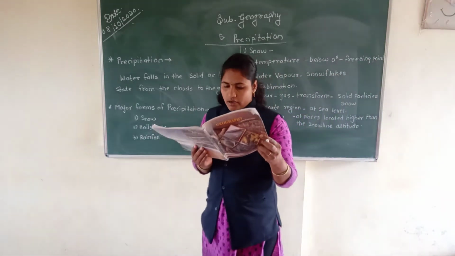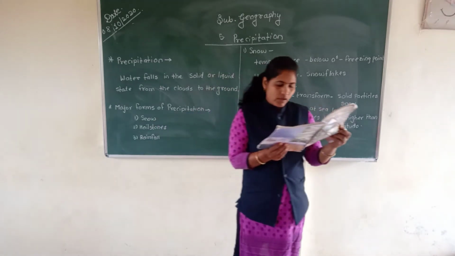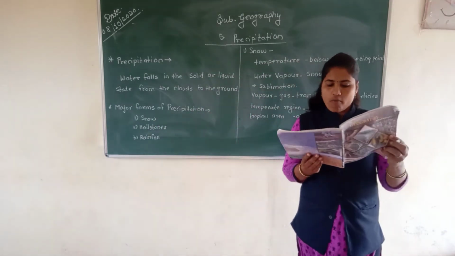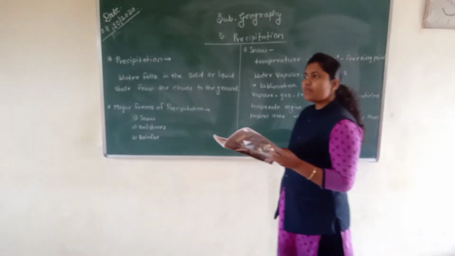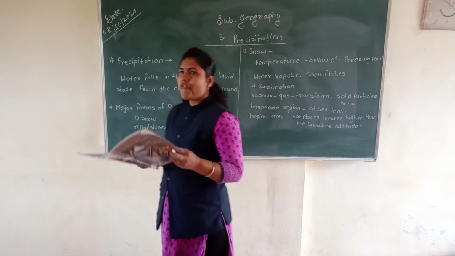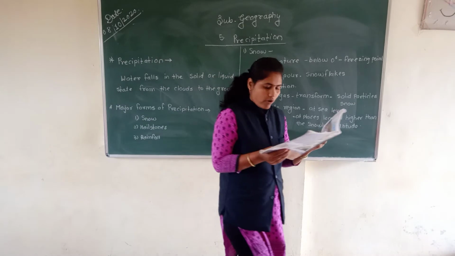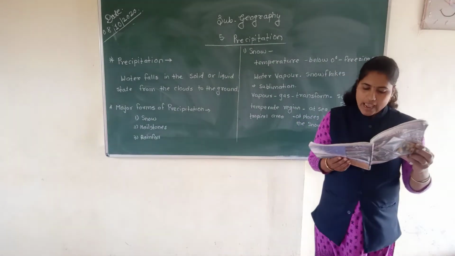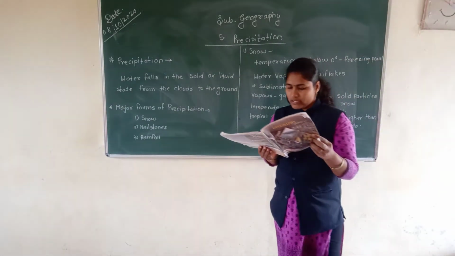Snow is friable and opaque. This snow accumulates in layers, on the ground as well as on the ocean and sea.